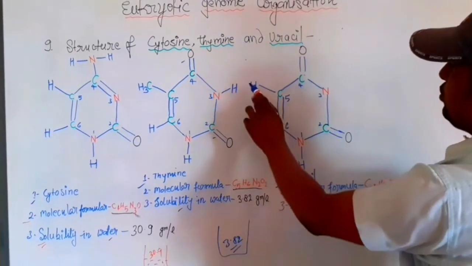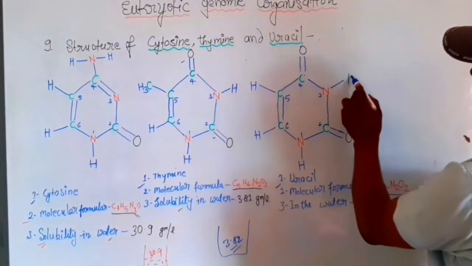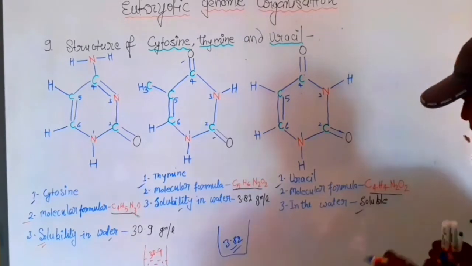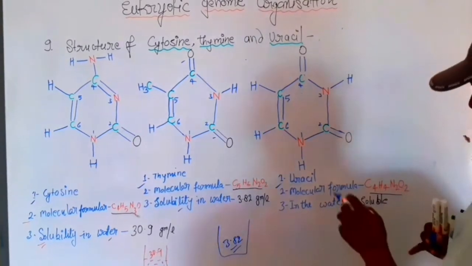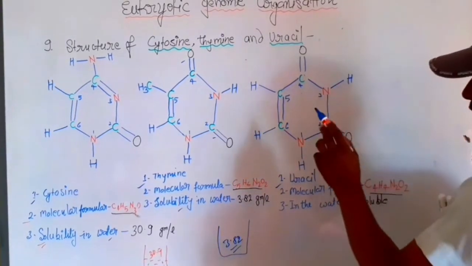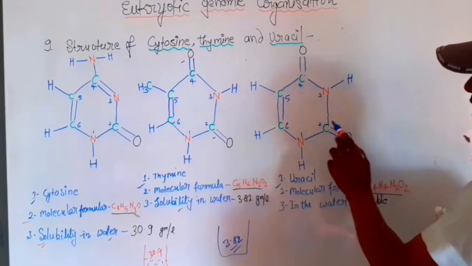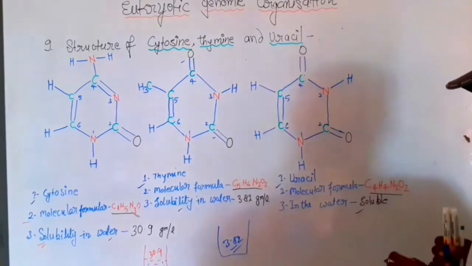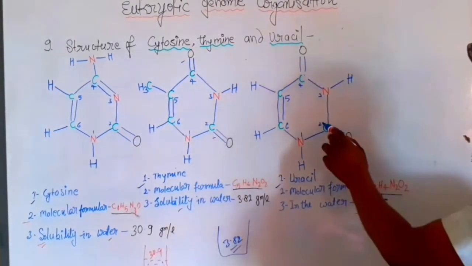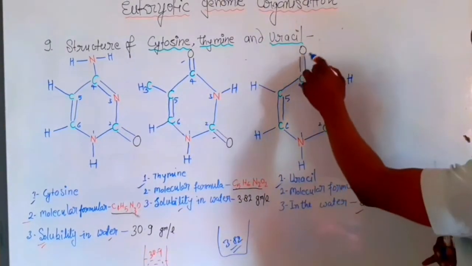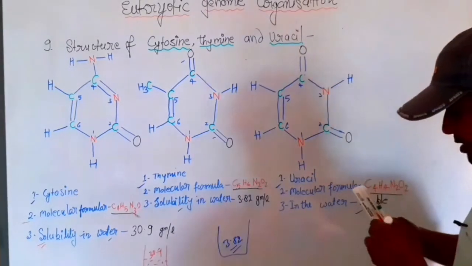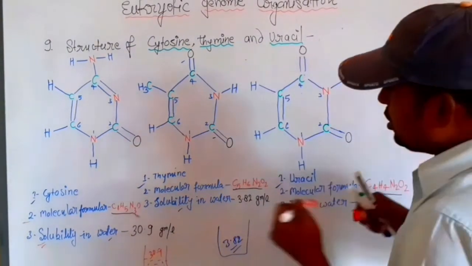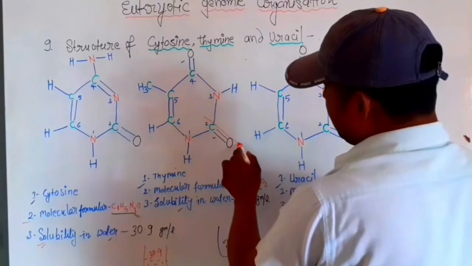Nitrogen 2: position number 1 and position number 3 in the ring are occupied by nitrogen. And oxygen at position numbers 2 and 4 is occupied.